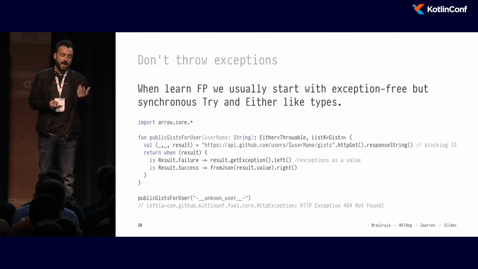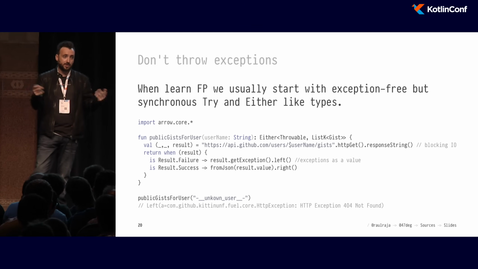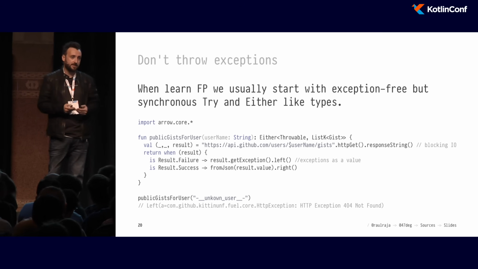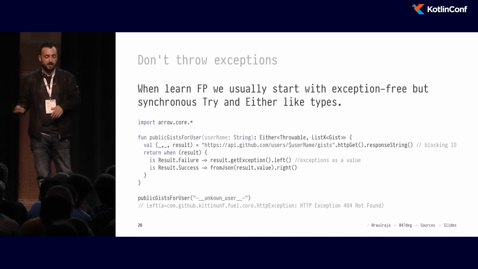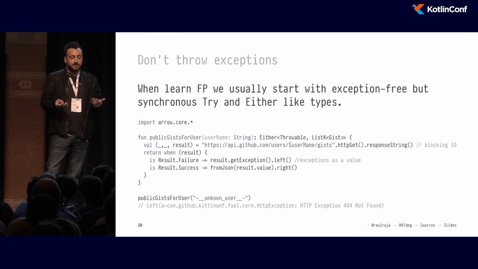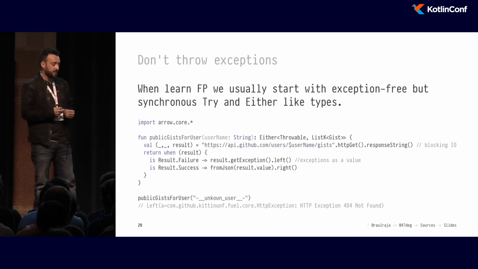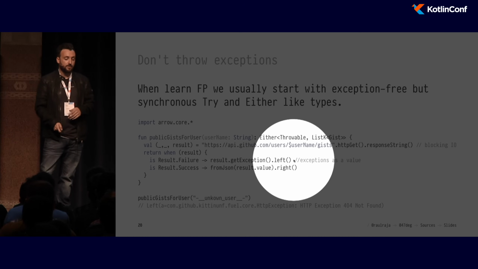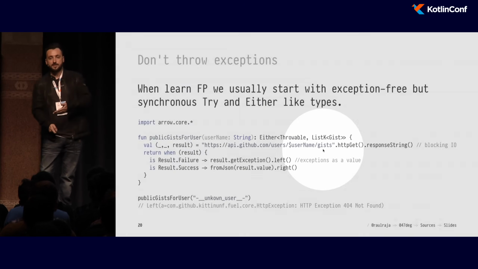In this case, you can see that Either is parametric to Throwable, and I could have used Try here instead, because a Try of A is isomorphic to an Either of Throwable of A. They represent basically the same information, and they both have branches for the success and failure. We can see here that now we are able to completely remove exception throwing by representing the return type of our function as an Either. And whenever we find an exception, we are lifting the exception to the left side of the Either. And if we have a positive result, then we lift it to the right side of the Either.